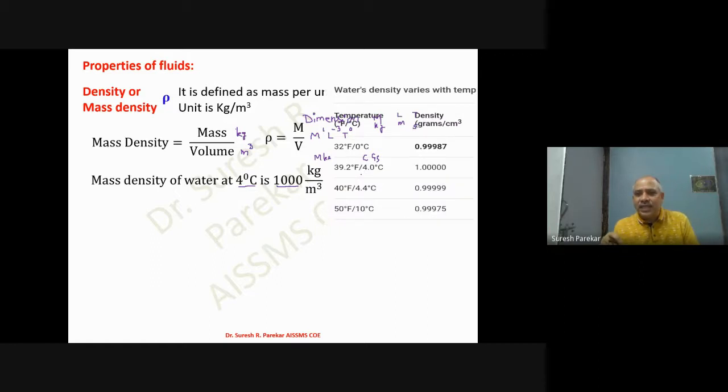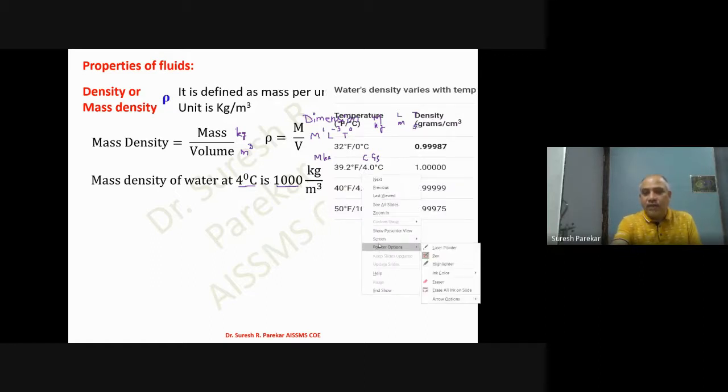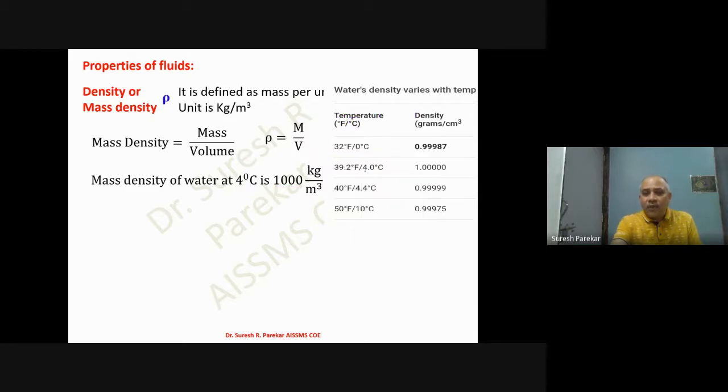Now if you see the values of mass density of water at different temperatures, you will see that for 4 degrees centigrade the value is maximum, which is 1000 kg per meter cube or 1 gram per centimeter cube. For other temperatures it decreases towards 0 degrees centigrade, and it also decreases after 4 degrees centigrade.